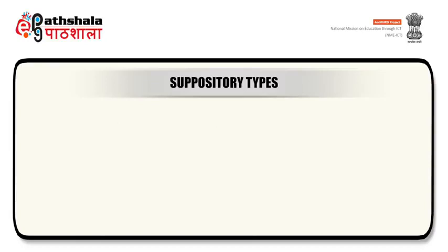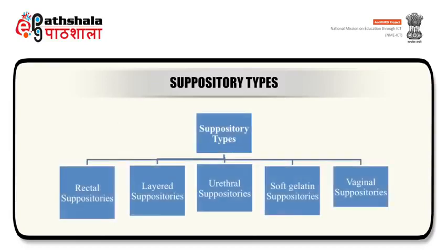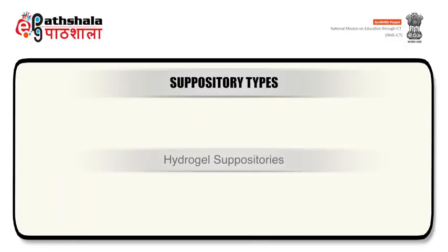Various types of suppositories are known, which include rectal suppositories, vaginal suppositories, urethral suppositories, layered suppositories, soft gelatin suppositories, and hydrogel suppositories.